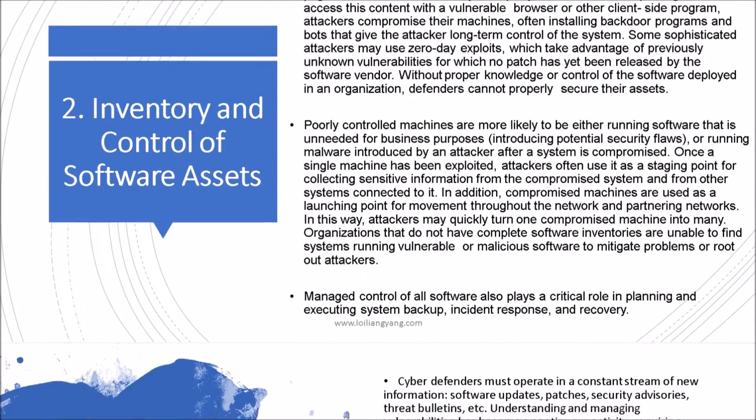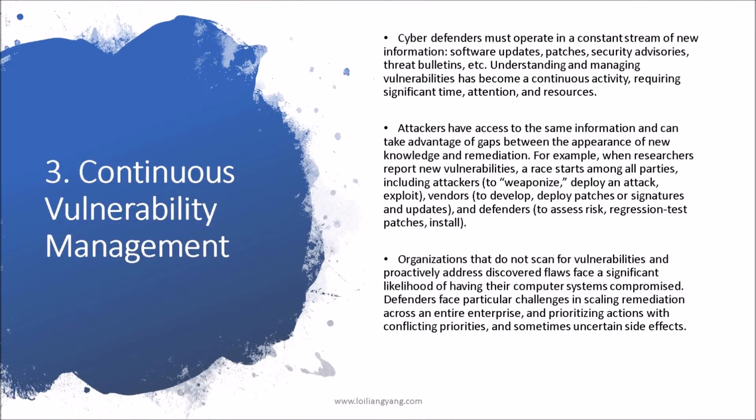So moving to the third control, we have continuous vulnerability management. This is where you are constantly scanning, from outside in or inside out, to look at your software inventory and your operating systems and find out vulnerabilities. And vulnerabilities not just on your endpoints, but also in your switches, your servers, your databases. Vulnerabilities could be a potential exploit that is tagged back into the Common Vulnerabilities and Exposures database.